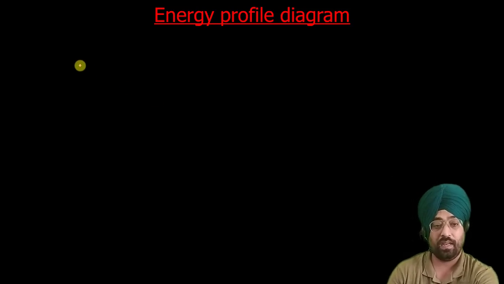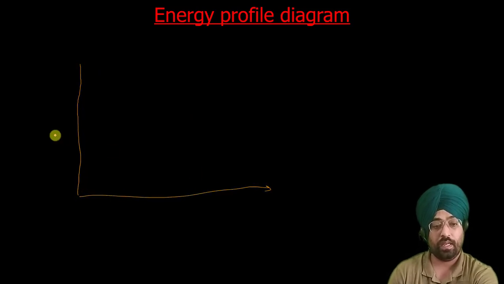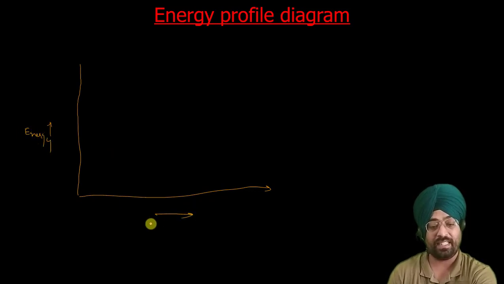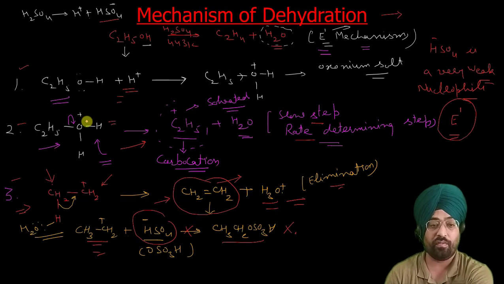Here suppose we have your energy, here is your energy, here is your reaction coordinate. So you can say progress of reaction, time, progress of reaction. Now we will start from ethanol.